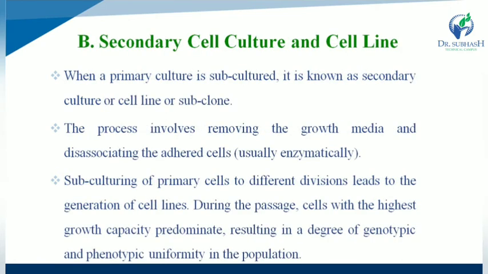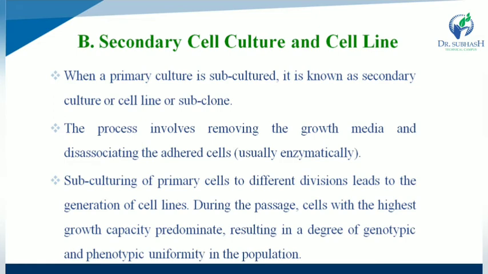Secondary cell culture and cell line. When a primary culture is subcultured, that is known as secondary culture or cell lines or subclones. The process which involves removing the growth media and dissociating the adherent cells, usually enzymatically, is called subculturing. So subculturing of primary cells to different divisions leads to the generation of cell lines.